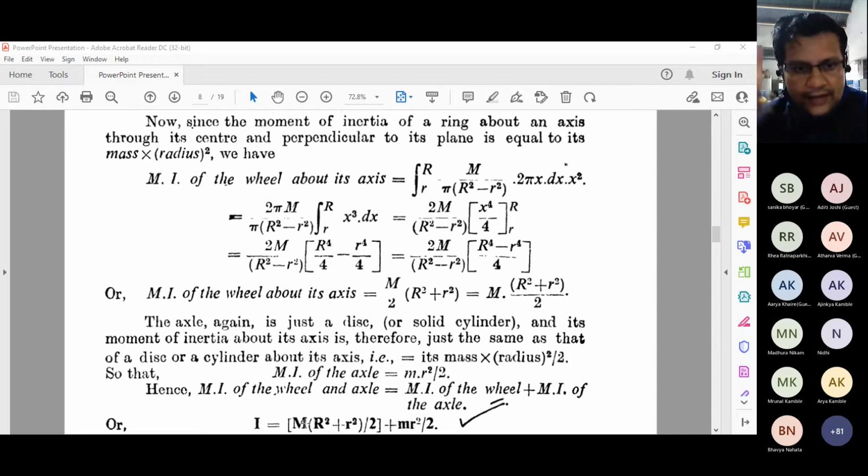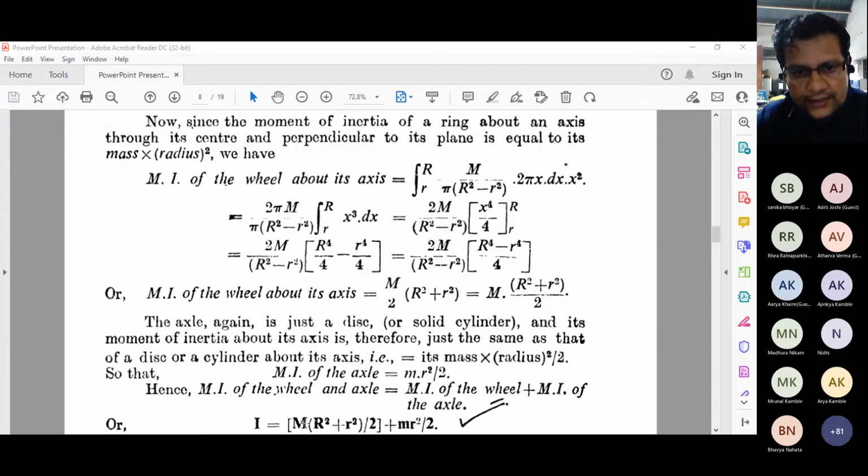So the total MI of the wheel plus axle is the moment of inertia of the whole flywheel.